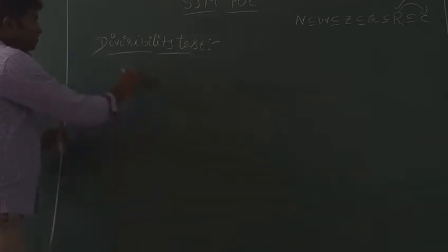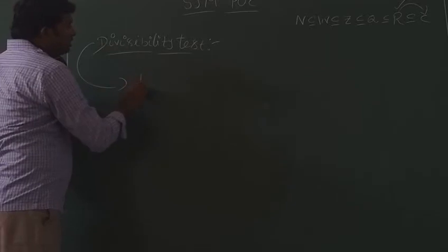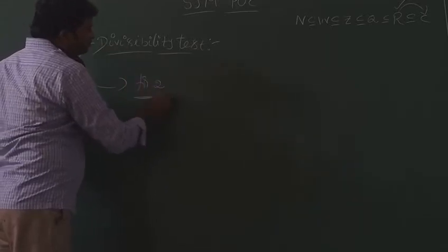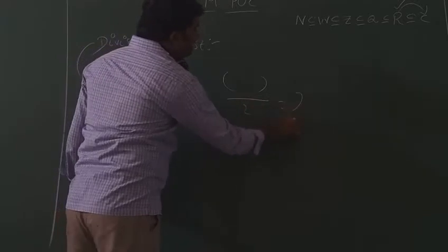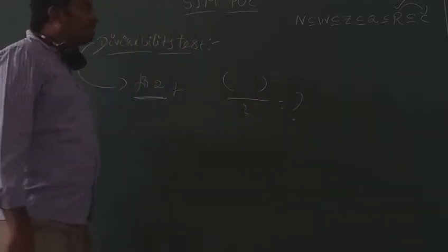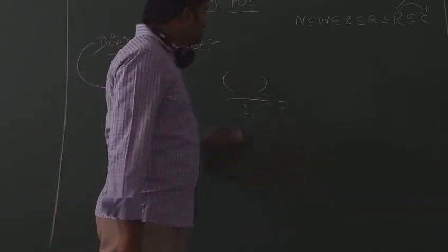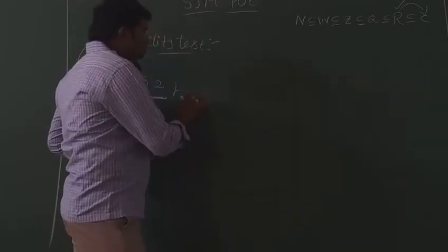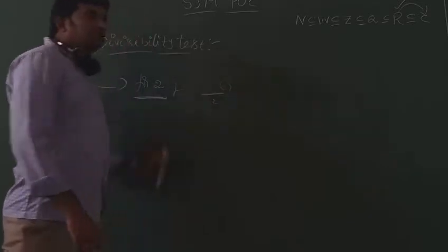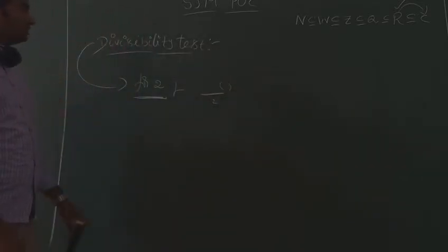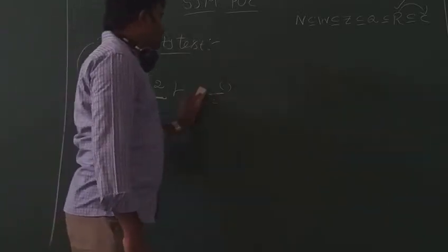First one, divisibility test for number 2. When is a number divisible by 2? Simple. A number is divisible by 2 when its unit digit, the unit place, is an even number.